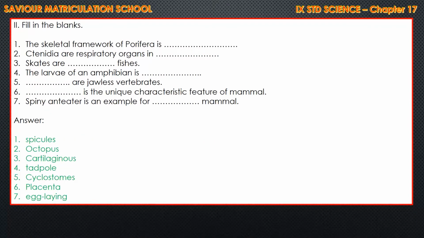And let us go for the fill in the blanks. Take pencils and mark down the spellings. The skeletal framework of Porifera is spicules. S-P-I-C-U-L-E-S. Ctenidia are the respiratory organs in octopus. O-C-T-O-P-U-S. Skates are dash in fishes. That is cartilaginous.